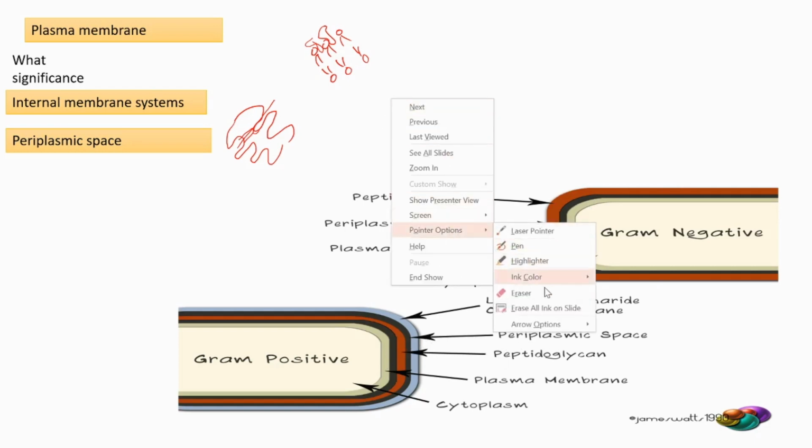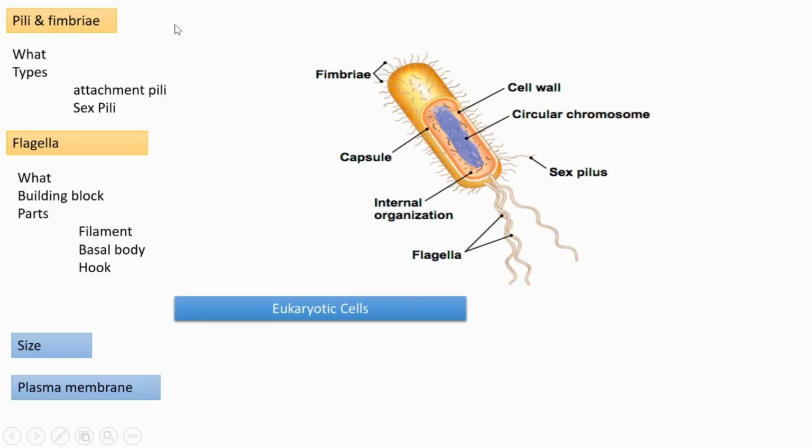Next, pili and fimbriae. What are they? Pili and fimbriae are hollow tube-like projections seen on the body surface of the bacteria. There are two types: attachment pili and sex pili. Attachment pili are numerous, but sex pili are only one. It is the conjugation pilus, which helps in the transfer of genetic material from one bacteria to another.